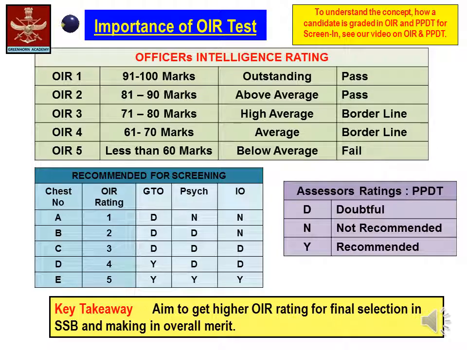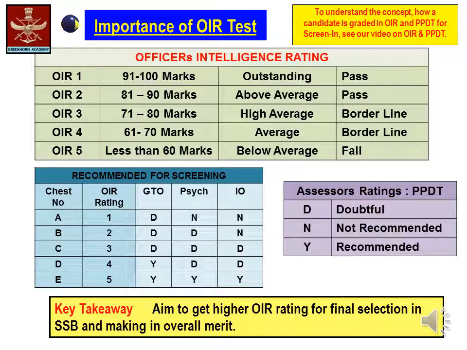Boys and girls, for screening in, the OIR test is the most important test. The OIR test comprises 100 marks for the number of types of questions which are asked, and you are graded after evaluating your OIR test. The candidates are graded in 5 categories ranging from OIR 1 to OIR 5, with marks ranging from 91 to 100 for OIR 1 and less than 60 marks for OIR 5.